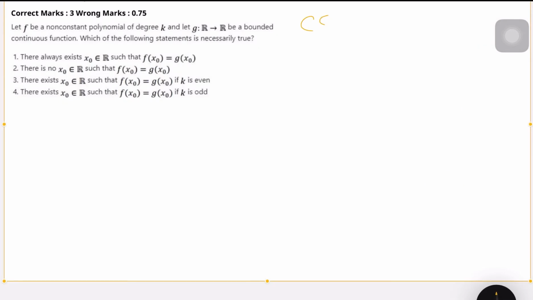This is CSIR NET, 30th November 2020. Real analysis. Question number, I don't know the question number.